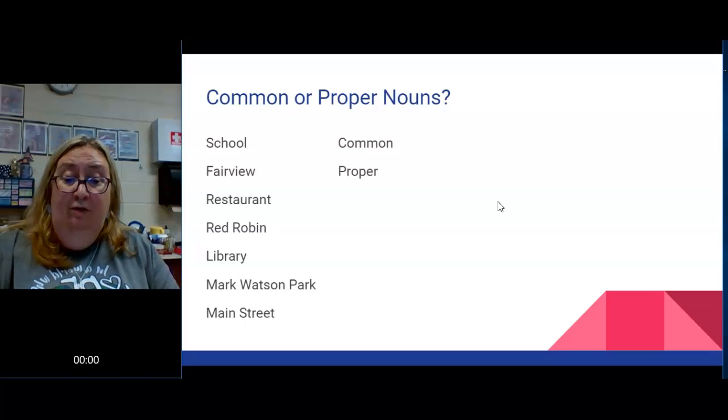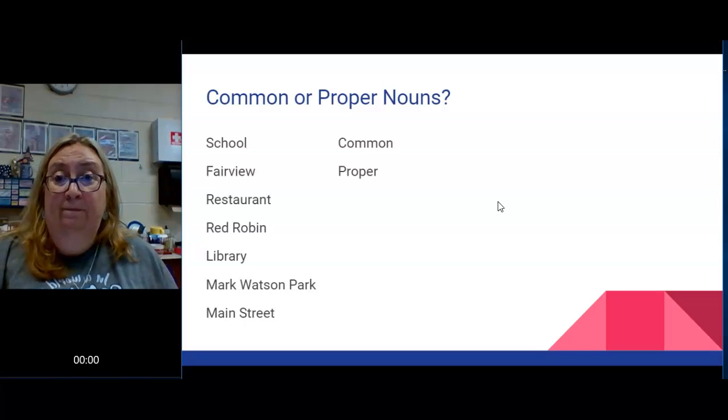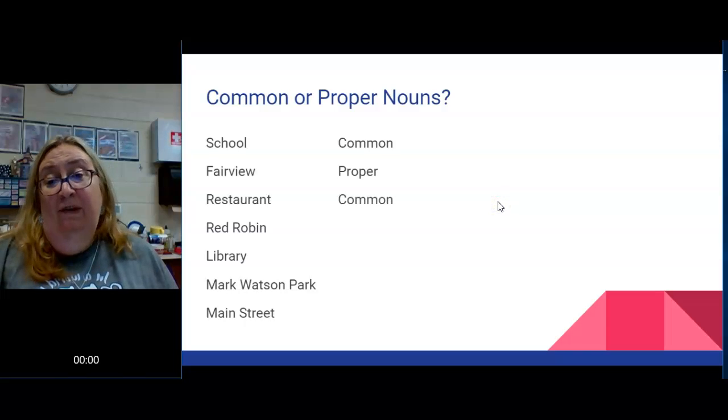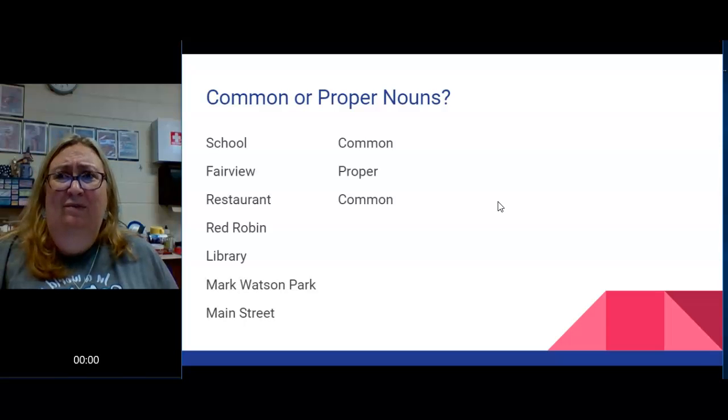Restaurant. I asked you to meet me at the restaurant. Would you know where to go? There are lots of choices. That's common. What if I asked you to meet me at Red Robin? That's a specific restaurant, although I don't know where one is near here, but it would be proper.